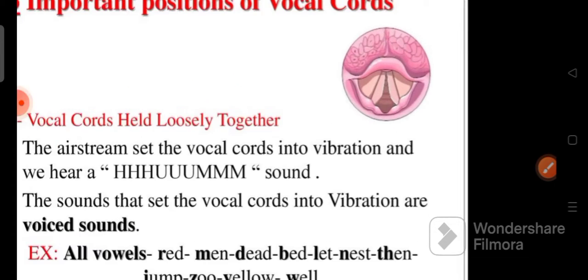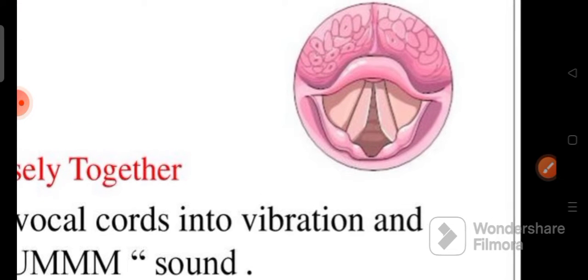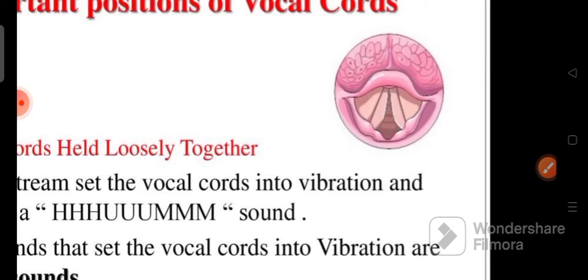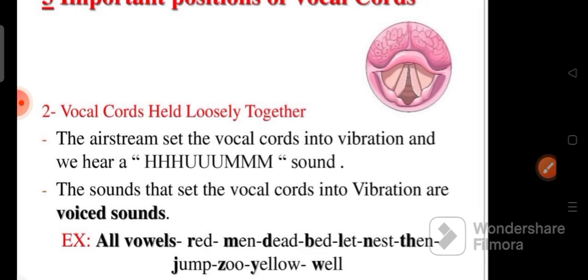And the next important position of the vocal cords is held loosely together. So this is not actually open. Loosely together, it's open and closed, open and closed. The airstream sets the vocal cords into vibration. We hear some sound vibration. The sounds that set the vocal cords into vibration are voiced sounds.